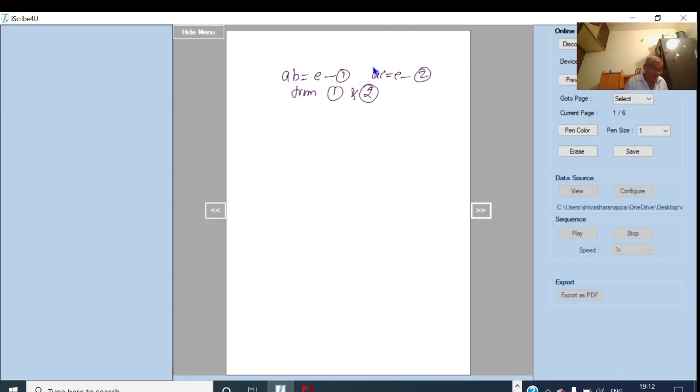So from 1 and 2 we can write AB equal to AC, and this implies B equal to C. This is by left cancellation law. So we can cancel this A and A, then we get B equal to C. So therefore the inverse is unique. Only one inverse is there.